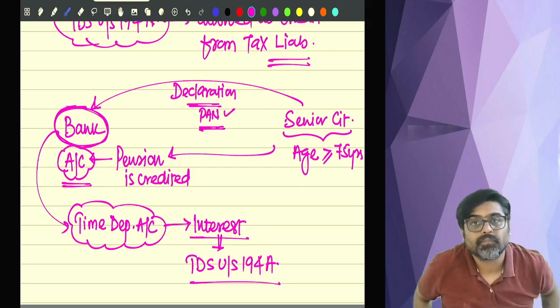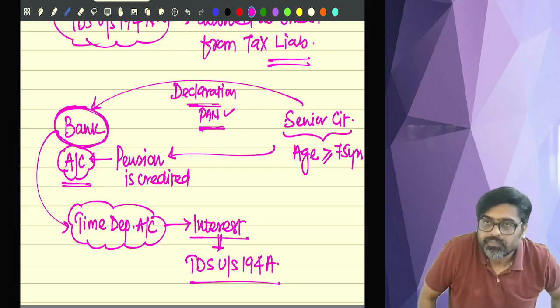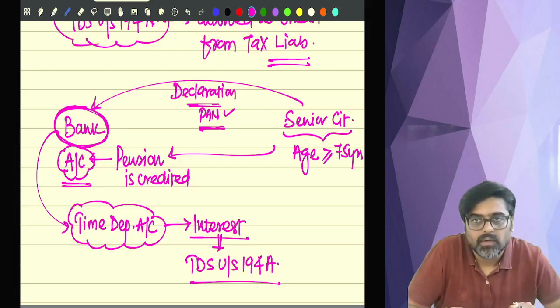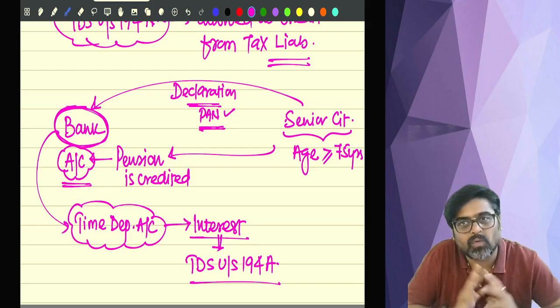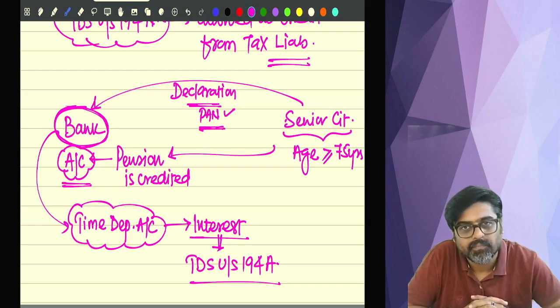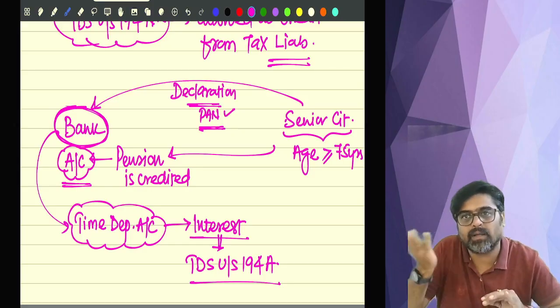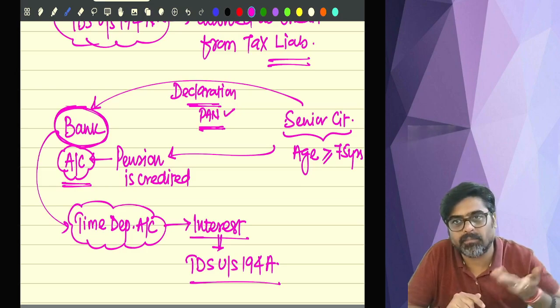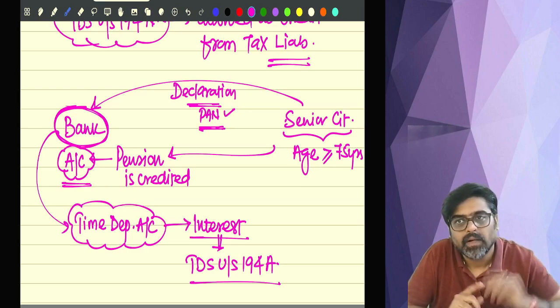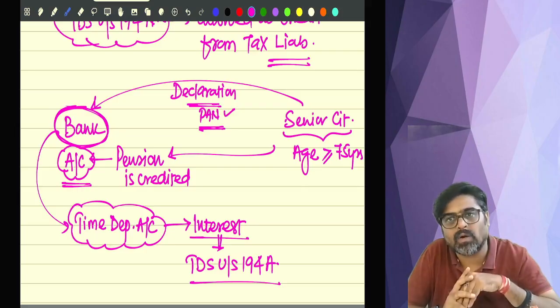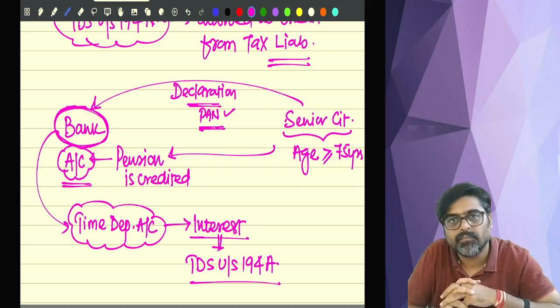Yes or no? So, bank, do one thing, you only calculate my total income. Bank, I am giving you full authority. You only calculate my total income. In that total income, take the pension which my employer is giving me. Take the interest on the time deposit account which I am maintaining with you only.